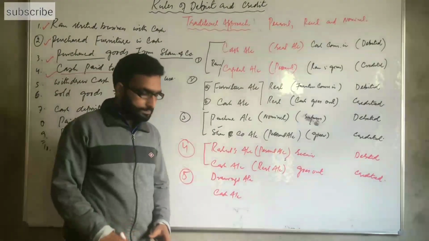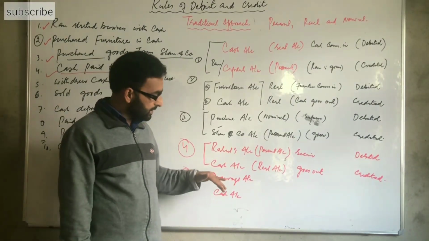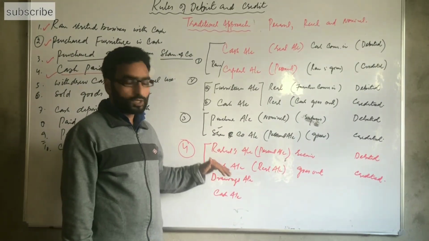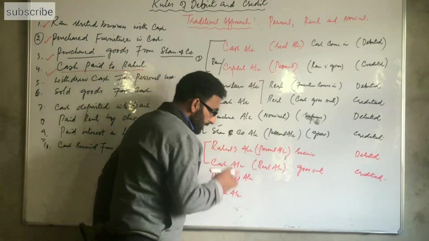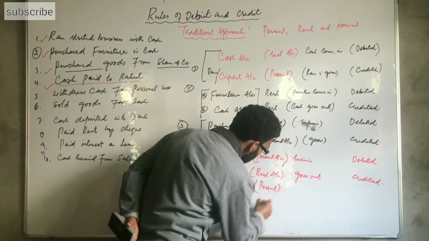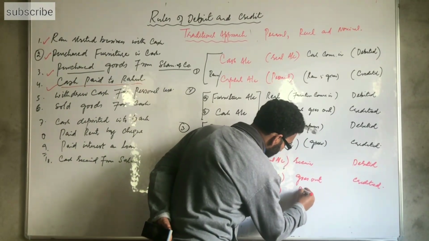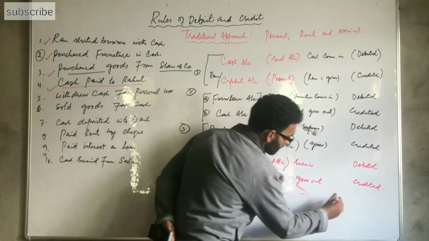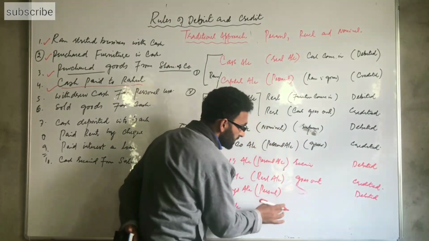Again, as per the rule, drawings account is the personal account. It is the businessman's account. It is a personal account, so he draws money from the business. It is debited. Drawings account is the receiver.